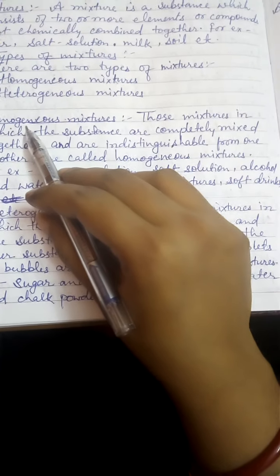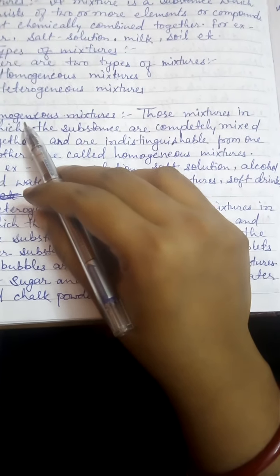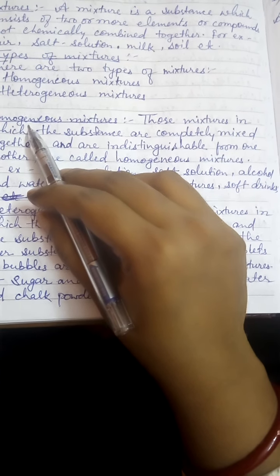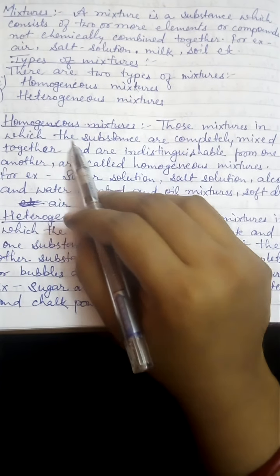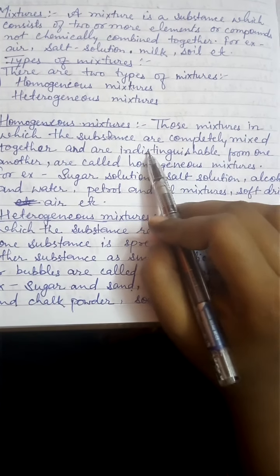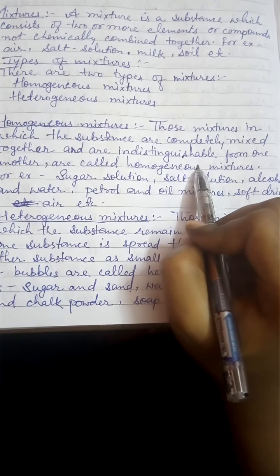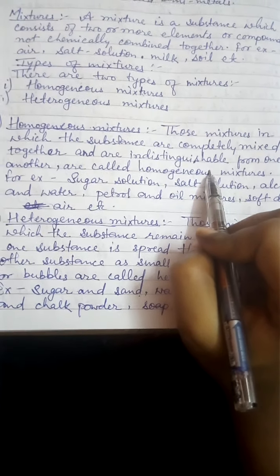So in a homogeneous mixture there are no separate boundaries between the particles. They are completely mixed together and indistinguishable, meaning you cannot differentiate between the particles.